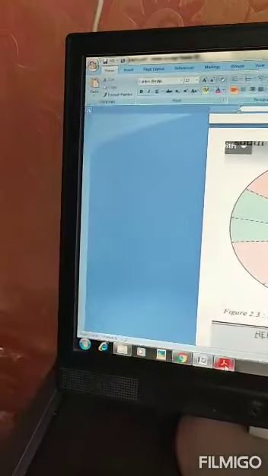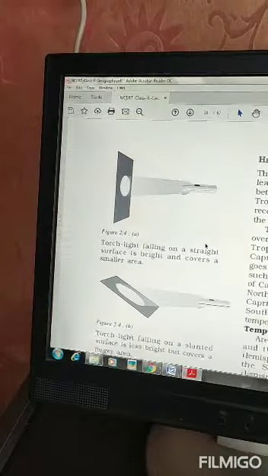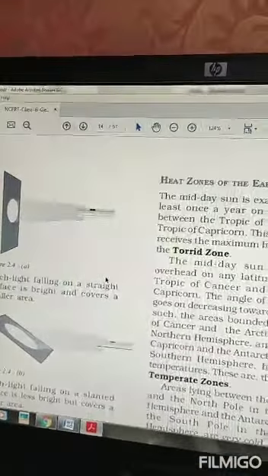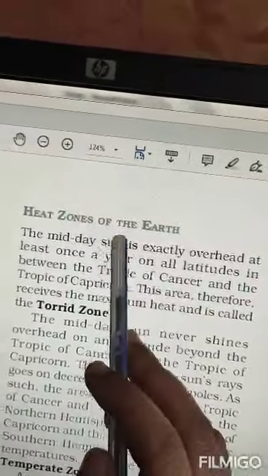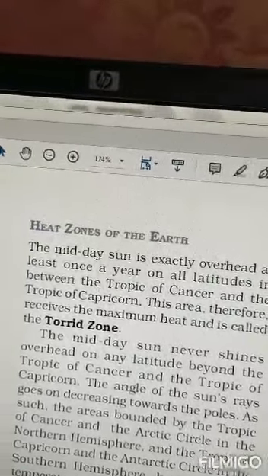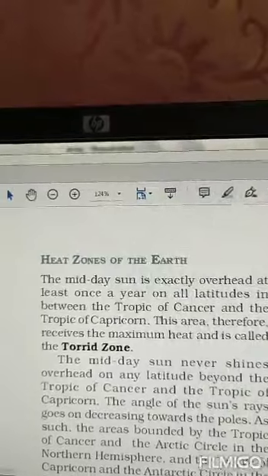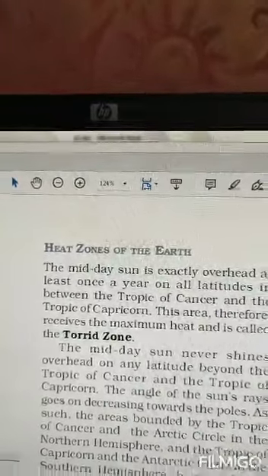Along with these latitudes, we will read about the heat zones of the earth. Heat zone does not mean that heat comes out from the earth. It means how much heat and light of the sun travels to that part of the earth.